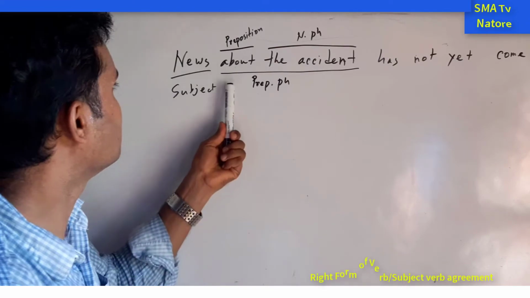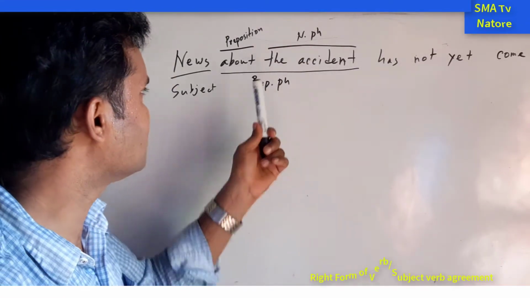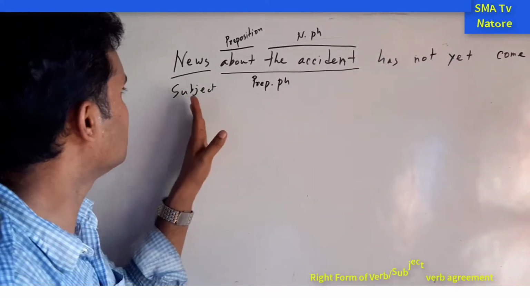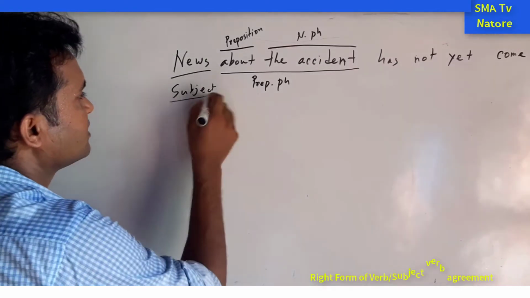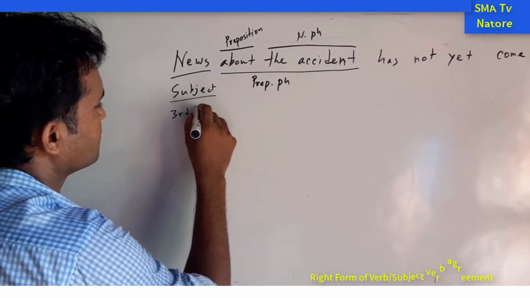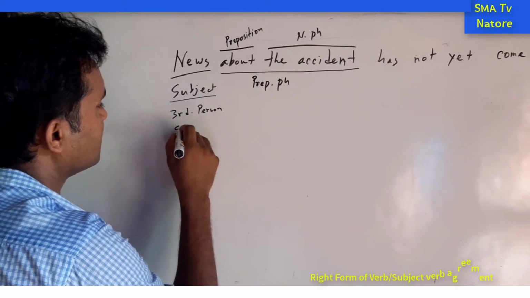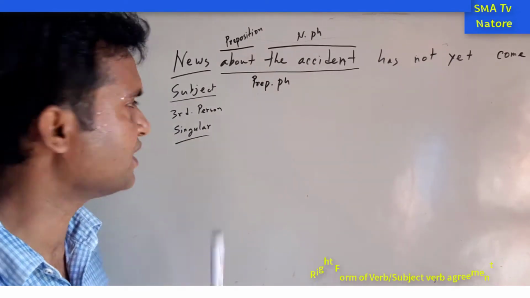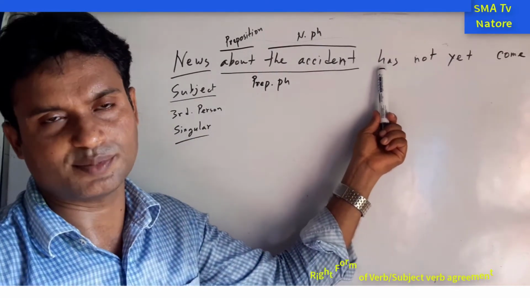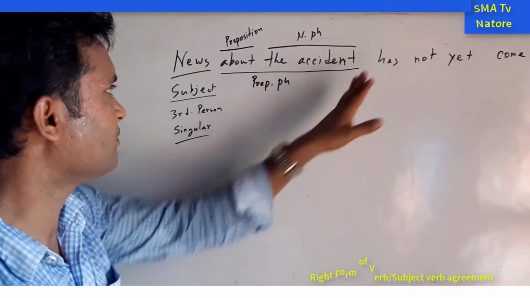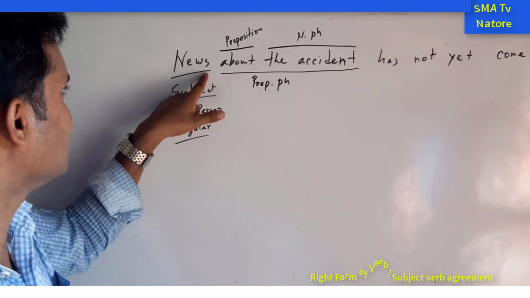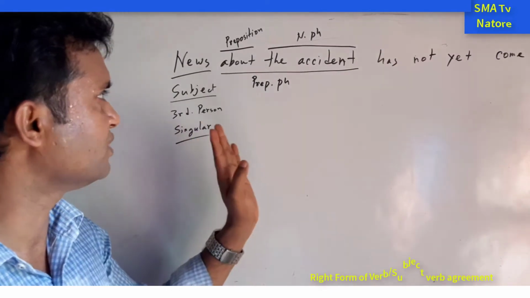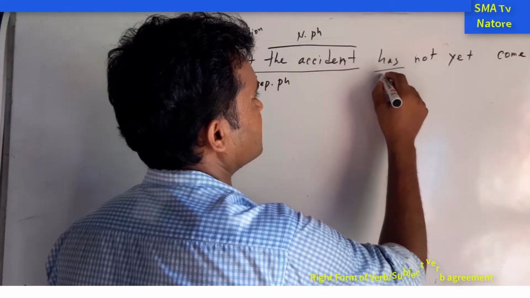And this is not the subject actually, but this is part of the subject. The main part is news. For this reason this one is the subject, and this one is the third person singular number. So this subject, third person singular number, indicates how the verb will be. So the form of the verb is has. Although we have seen is, this is not the plural form, this is the singular form. For this reason we can say that has takes the singular form.